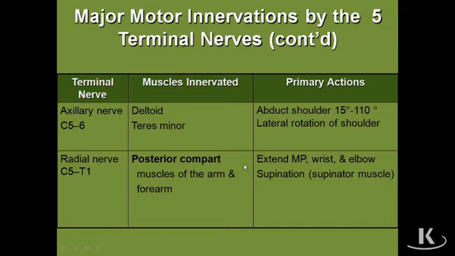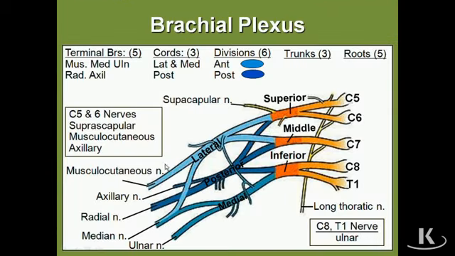Now, what we've just discussed, those 5 terminal nerves, is what we need to know if there are injuries to any of those 5 nerves. The 5 terminal nerves, we now know where they go, so we should know what kinds of functional losses to anticipate. But that still leaves us with the question of what if the nerve injury is not at this level of the plexus, but rather at this more proximal level of the plexus?